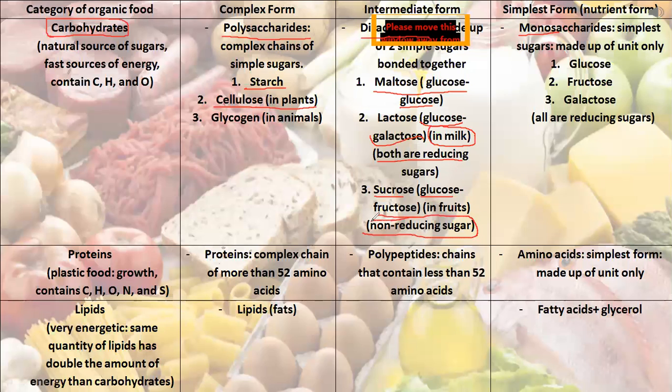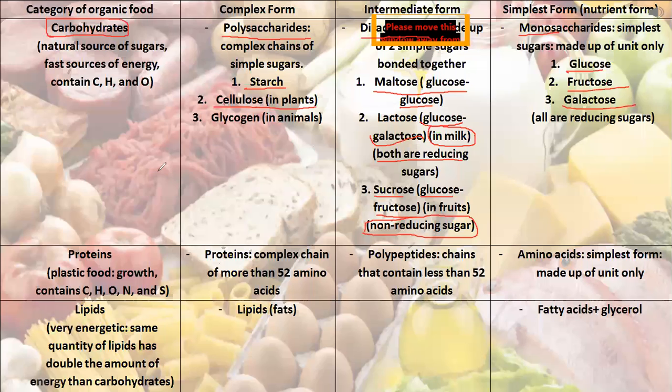So here you have to know that the complex form of carbohydrates is called polysaccharides. The disaccharides are the intermediate. What about the monosaccharide? The monosaccharide is the simplest form. The meaning of simplest is the nutrient that we absorb and use in our body. So the simplest form of sugars, for example glucose, fructose, and galactose, are the nutrient form.